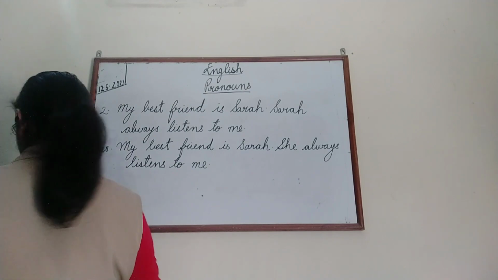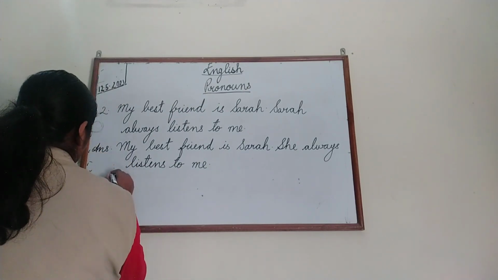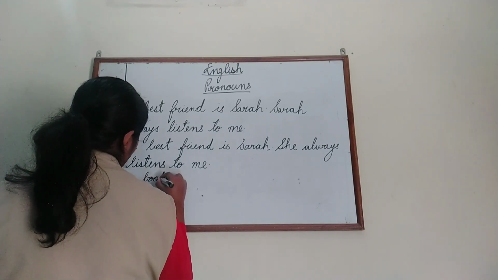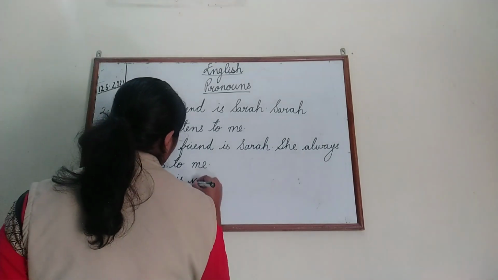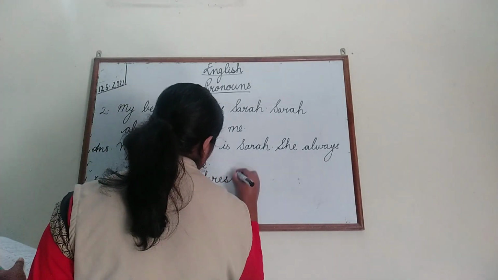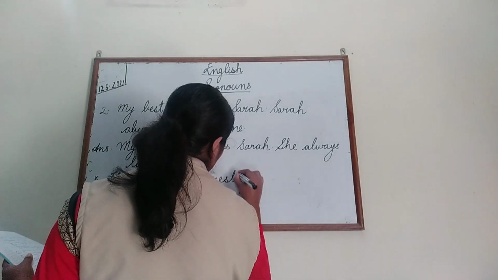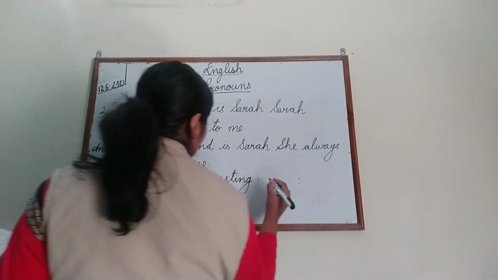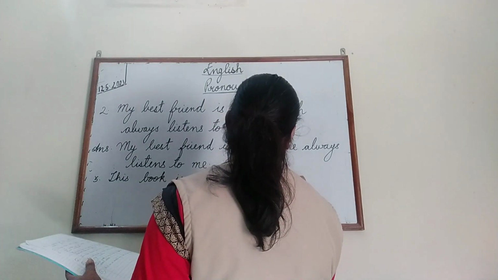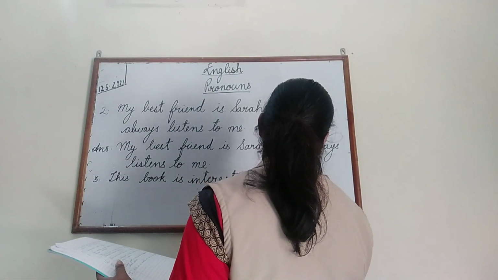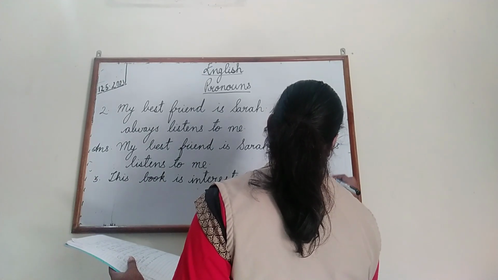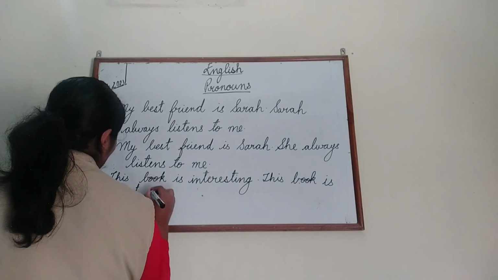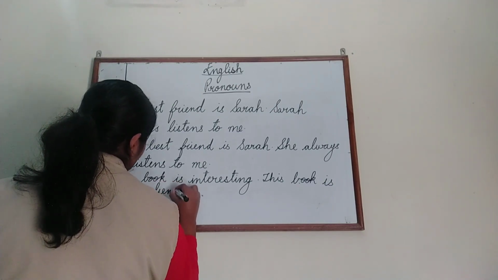Now number 3rd. This book is interesting. This book is about aliens.